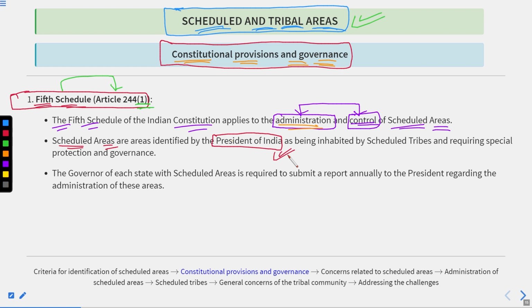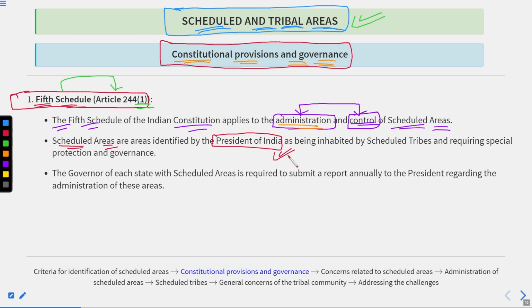Then they are required to approach the Union Government to make the gazetted notification. But the final interpretation and the final identification would be done by the President of India. Why? Because the President of India is the constitutional head of the state. No judgment could be passed by bypassing the President of India. That is the clear-cut thing. Got my point?